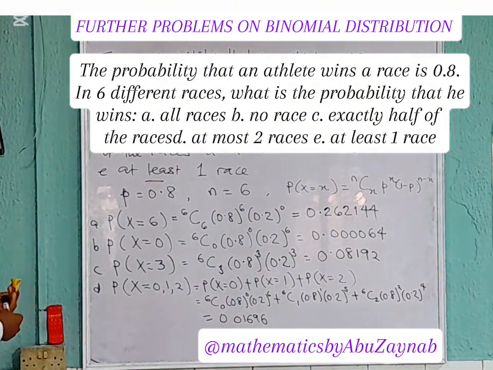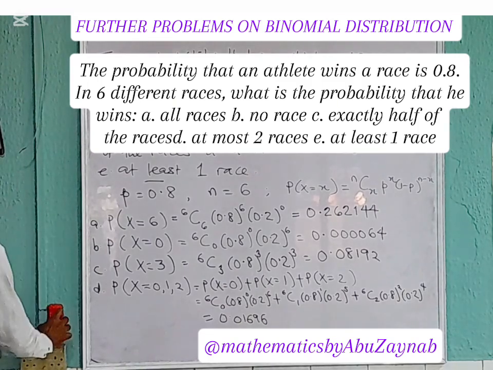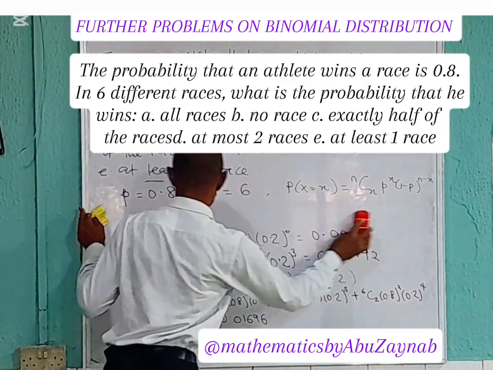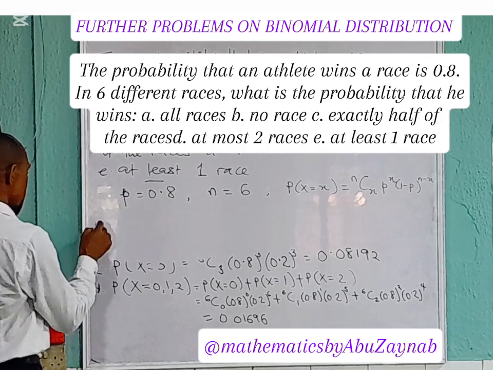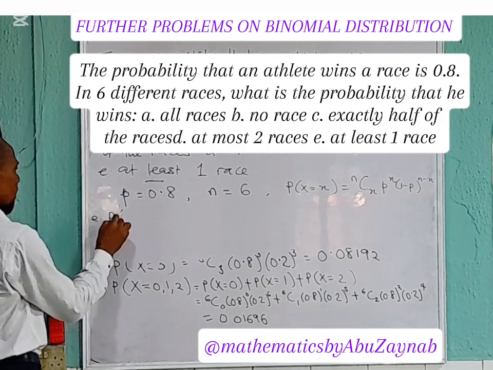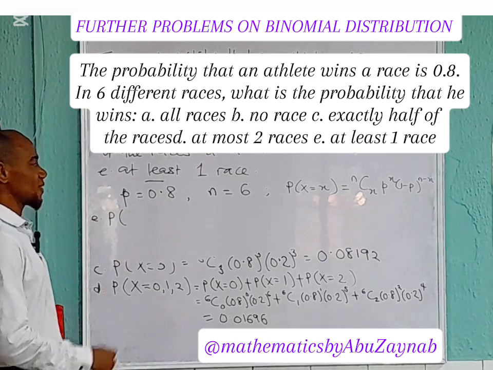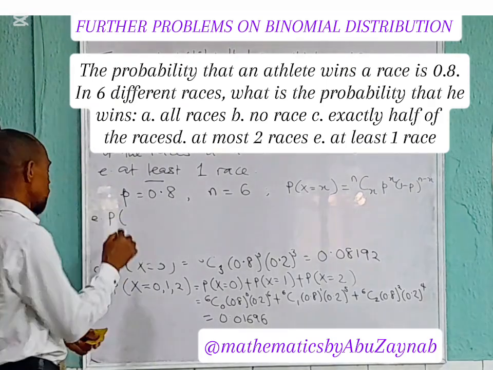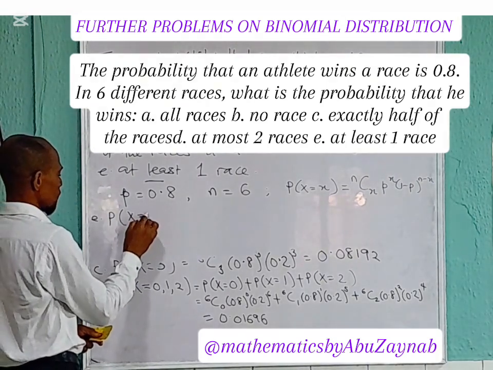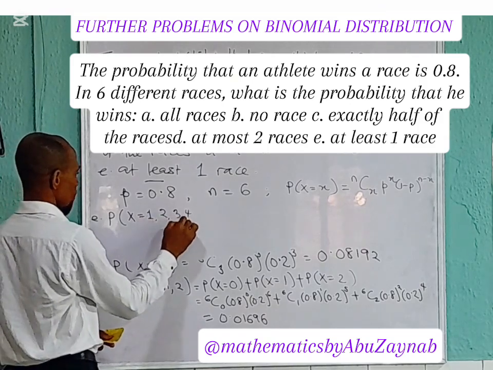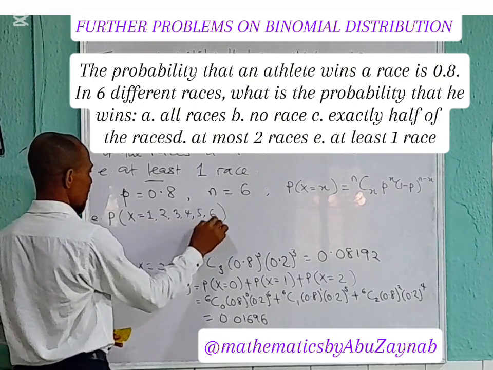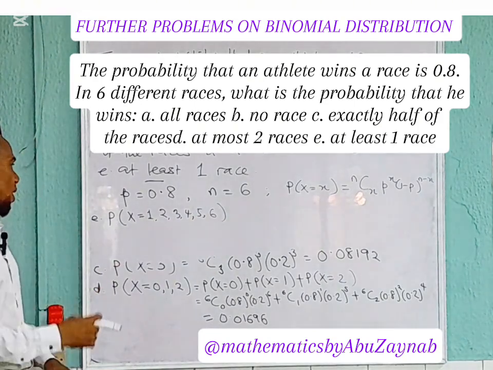So that leaves us with the last question, E. For question E, we are required to get the probability of at least 1. At least 1 means 1 and above. So that means x is 1, 2, 3, 4, 5, and 6. That's at least 1 and above.